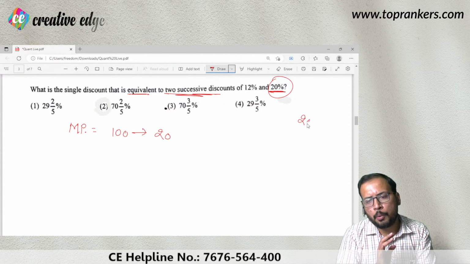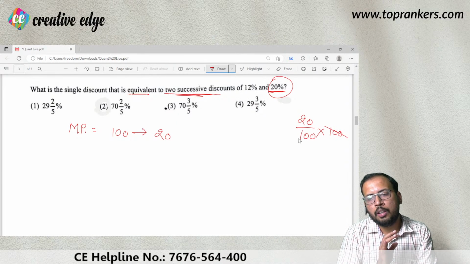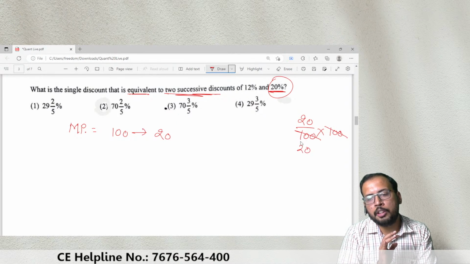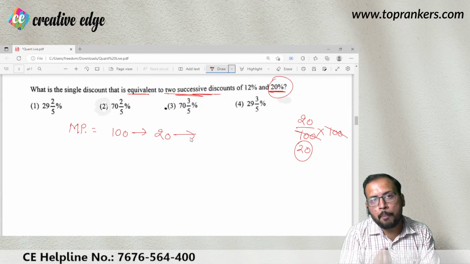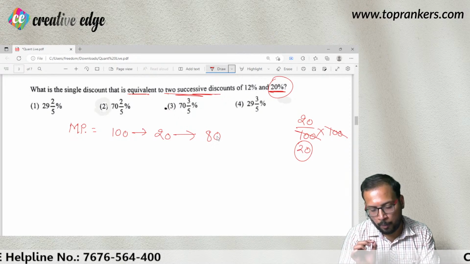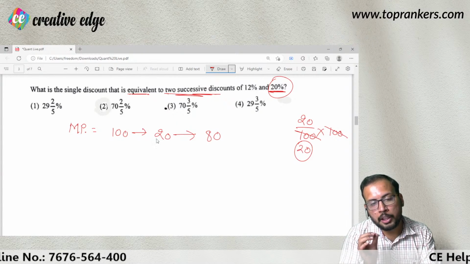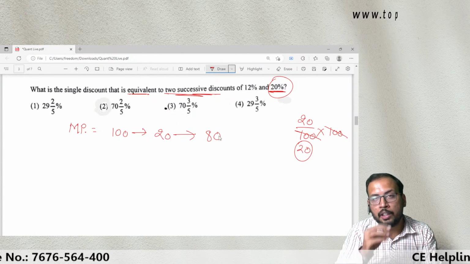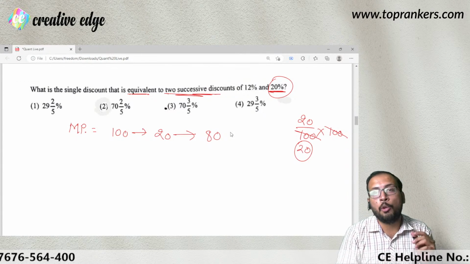20% कैसे निकालेंगे? 20% is 20 upon 100 times of 100. तो 100 and 100 is going to be 20. That means the discount of 20 rupees. That means आपको जो नया प्राइस मिला है वो है 80 rupees. I hope it is clear to all the people. ठीक है? तो आपको यहाँ पर 20 rupees के डिस्काउंट के बाद your selling price becomes 80. So let us say the first day the shopkeeper was selling your product at 80 rupees.